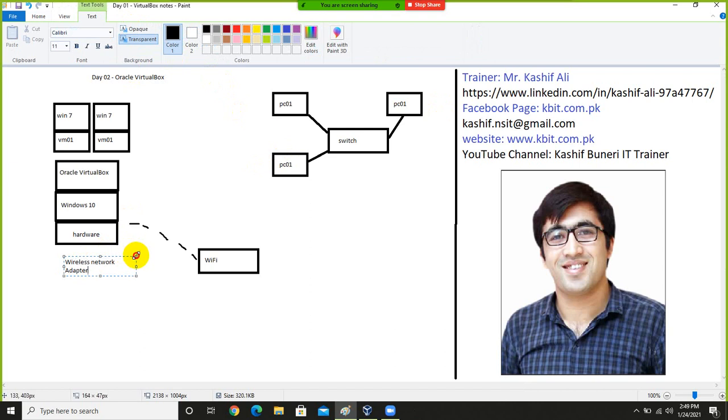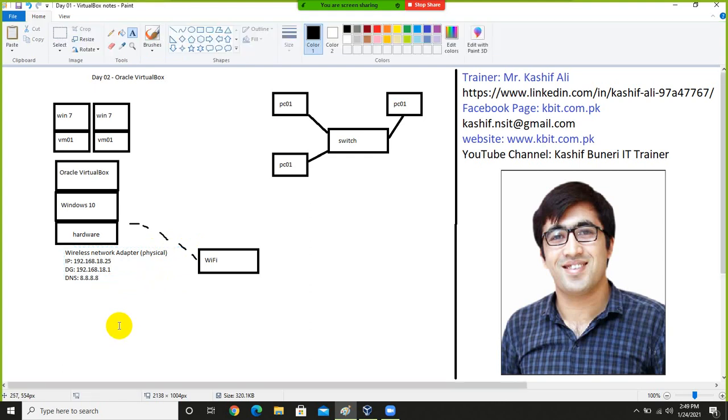This is my physical adapter, right? My IP address is 18.25. My default gateway is 18.1 and DNS IP is suppose 8.8. This is my machine network setting, my physical machine network setting.